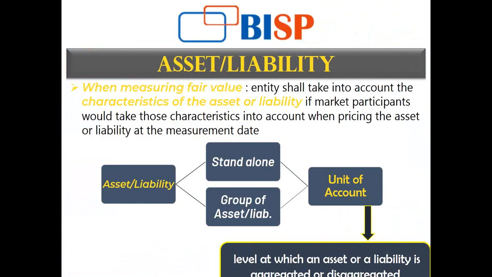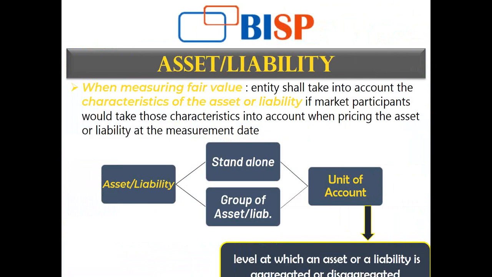So we'll be talking about assets and liability. A fair value measurement relates to any particular asset or liability, and therefore every asset's and liability's special characteristics need to be incorporated in the whole scenario of fair value measurement, because every asset or liability has a particular characteristic, and that characteristic gives that asset or liability the value that it has.